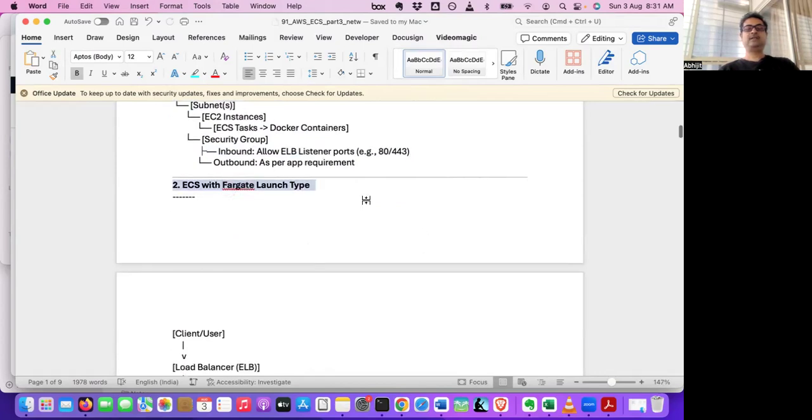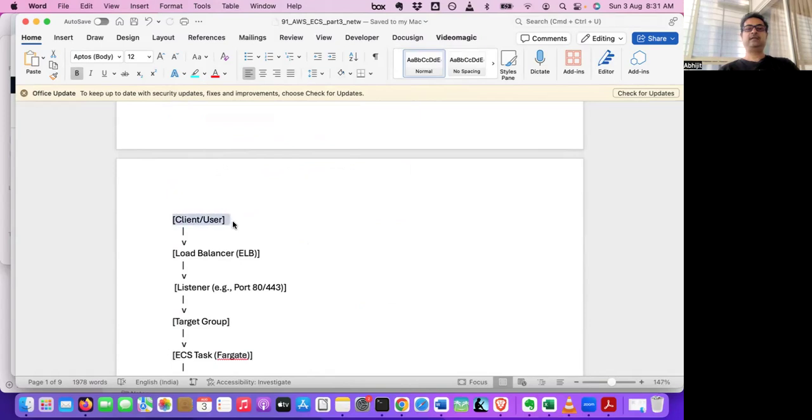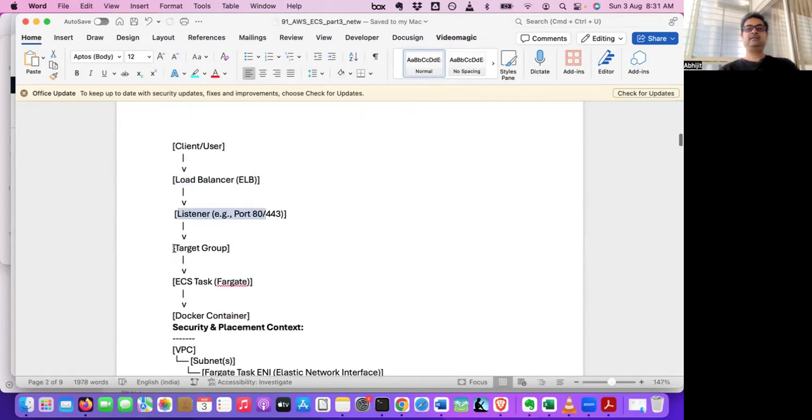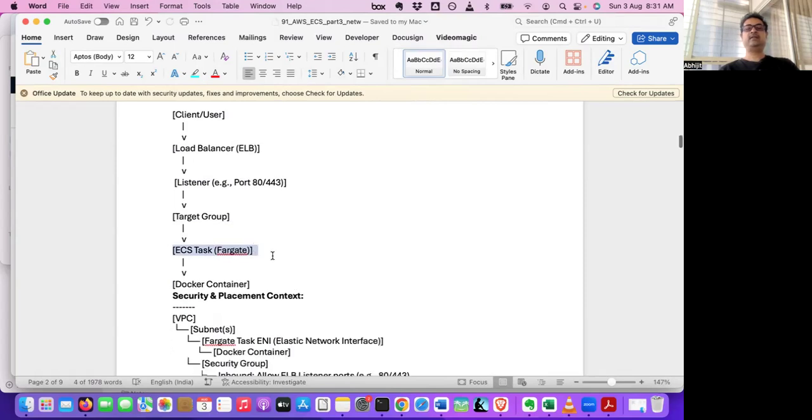ECS with the Fargate launch type has an almost similar flow. The client user goes to the load balancer, then the listener. From the listener, it goes to the target group, and the target group goes directly to the ECS task. There is no EC2 in between, and the ECS task is running on Fargate, which is an AWS serverless computing resource. The ECS task is nothing but a running Docker container.